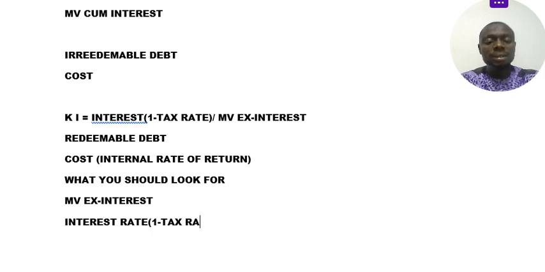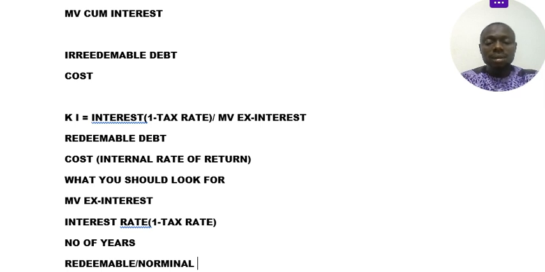So we will have the tax rate. Of course, we have the number of years, maybe 5 years, 6 years, or 7 years. What next? At the end of the period, you redeem. We have the redeemable value, which some will say is also called nominal value.